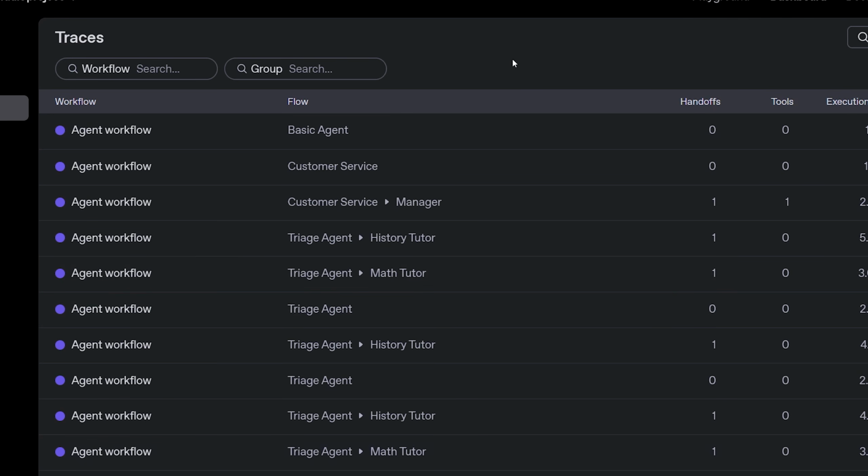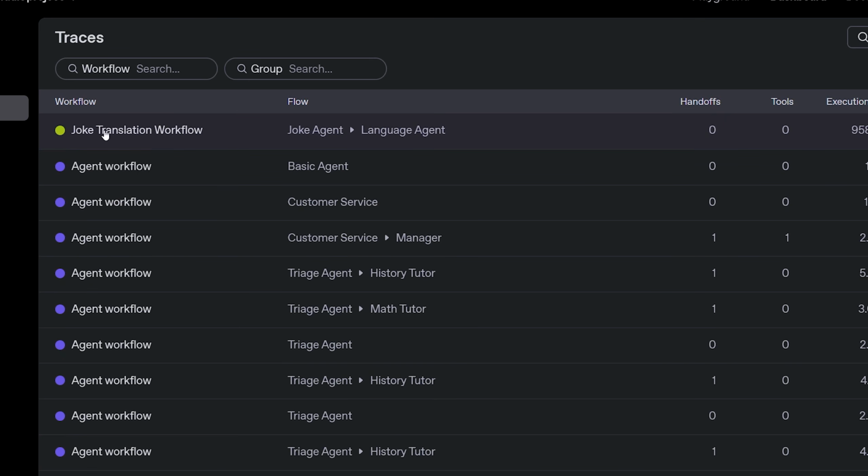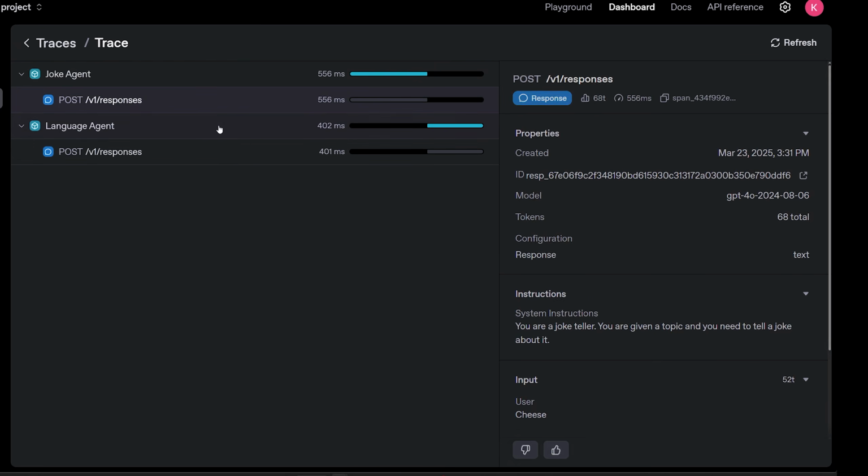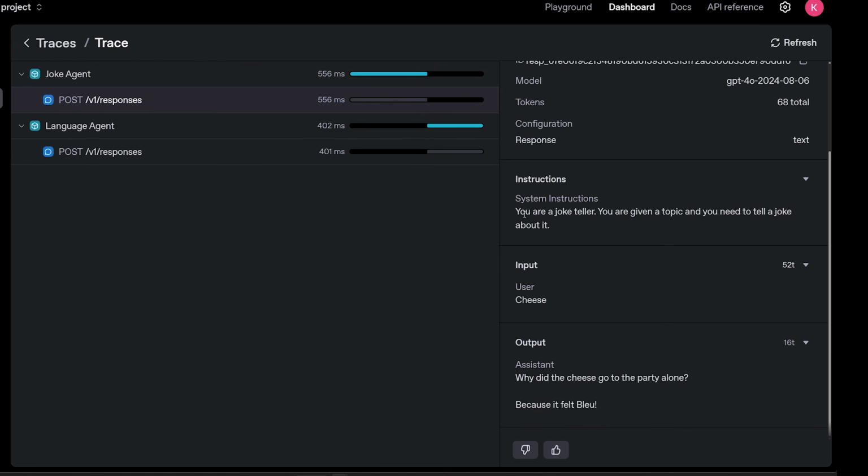Okay, so if we come back here, let's reload the page. And here we go, our joke translation workflow. We can see that it's a little more detailed, it has a different color, and we have it showing that we first invoked the joke agent and then it went to the language agent. So let's click it. So it tells you how long each agent took, which is really cool. So the joke agent, the initial instructions were you are a joke teller, blah, blah, blah. The input was cheese, and then we got a joke based on cheese.